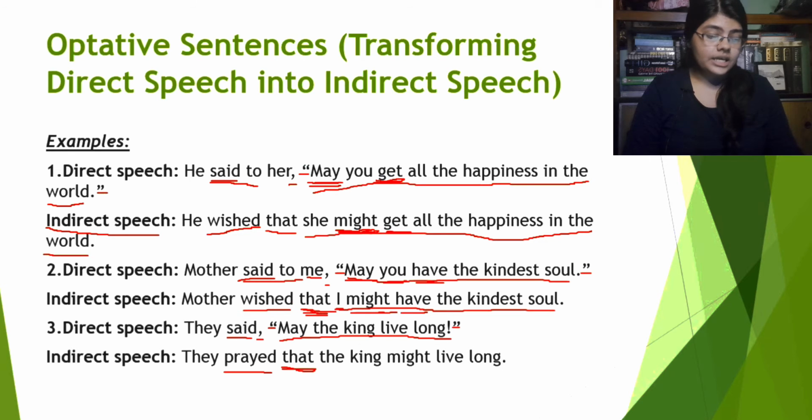Now may the king live long will be the king might live long. May will be changed into might because reporting verb is in past tense and it will sit before live. Why? Because live is the verb of the reported speech. So it will be they prayed that the king might live long. Alright, now what's the next example?